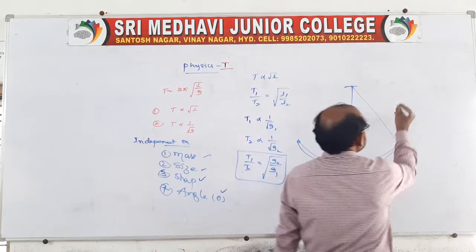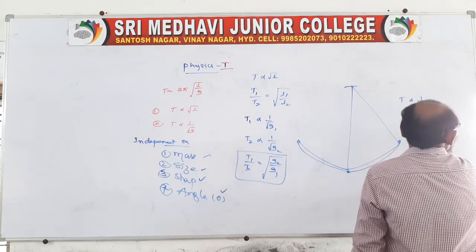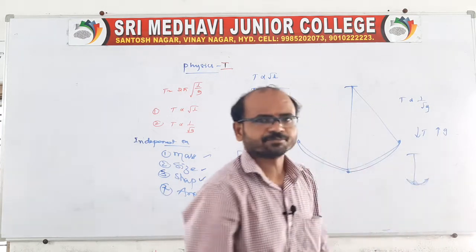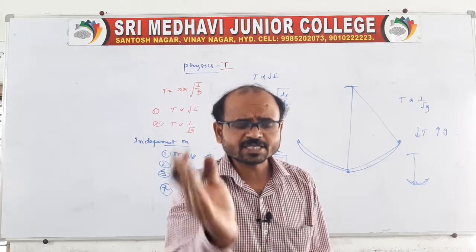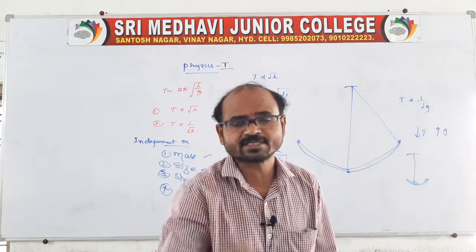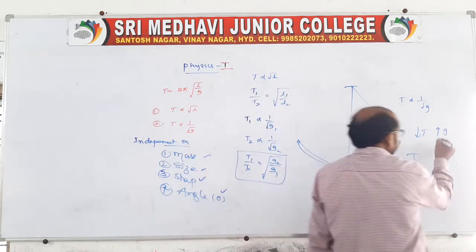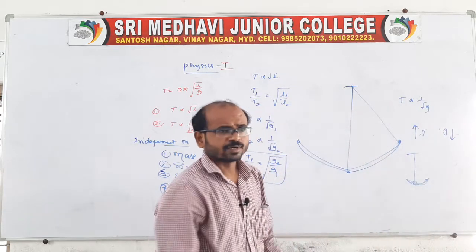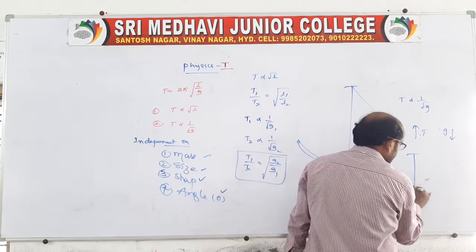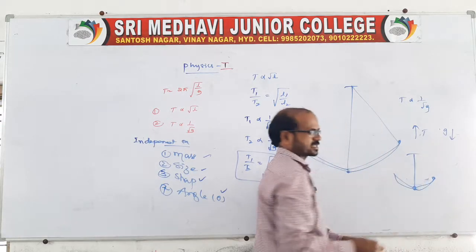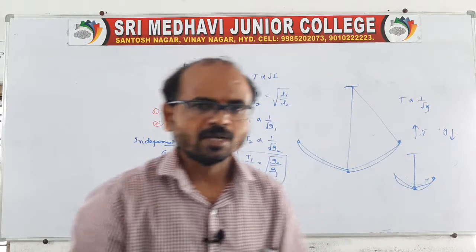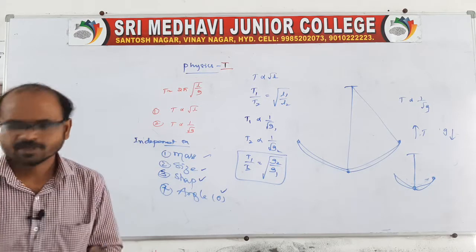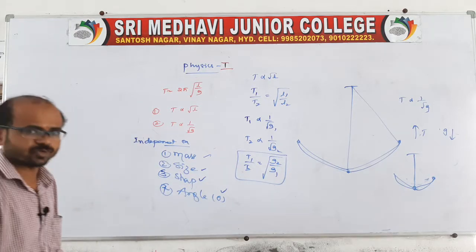Sir, what is meant by acceleration due to gravity? The time period is inversely proportional to g, no? If g increases, the time period decreases. It makes to and fro oscillations quickly, more number of oscillations. Whereas if acceleration due to gravity decreases, then the time period increases, because it is inverse. It takes more time to complete one oscillation. Length increases, therefore time period increases. Therefore the day also increases, because we have only 24 hours, not more than 24 hours, remember.